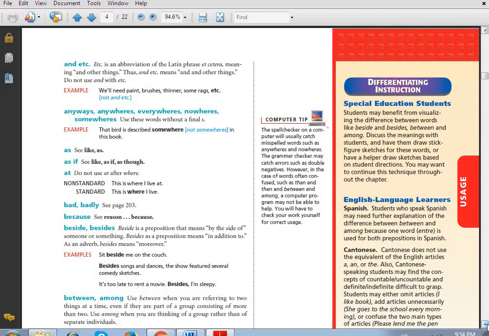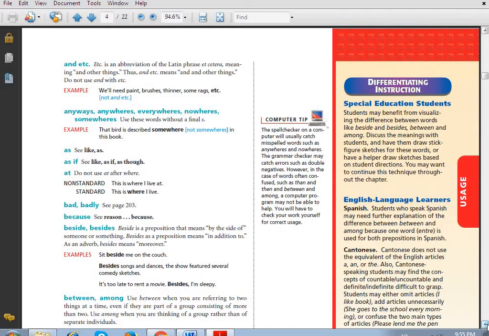Don't use it with S at all. Anyways, it would be anyway. Anywheres, it would be anywhere. Everywheres, it would be everywhere. Nowheres, it would be nowhere. Somewheres, it would be somewhere. Don't add S at all to them.